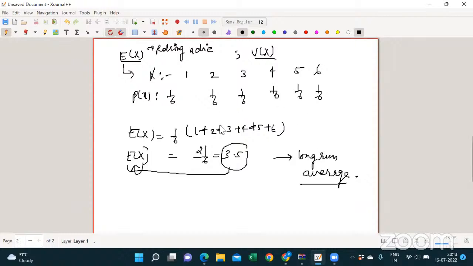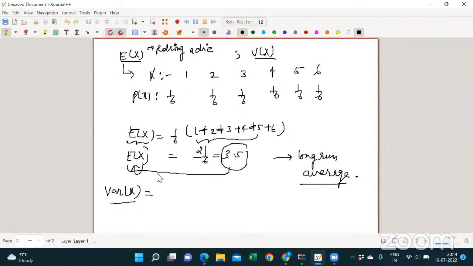What is the variance? The word variance you can interpret as variability, right? The expected value of a random variable gives us a weighted average of the possible values of the random variable, right? But this expectation does not tell us about the variation of the values.